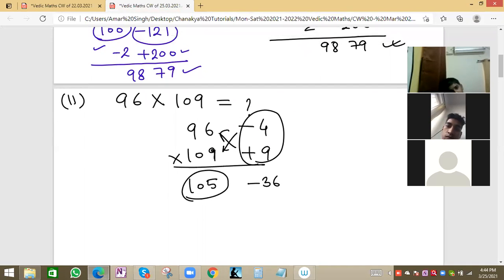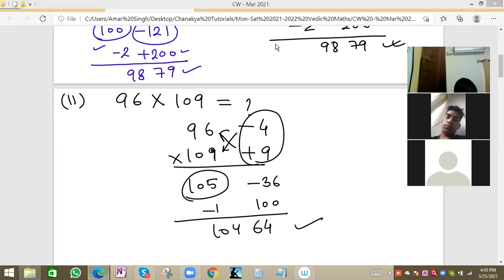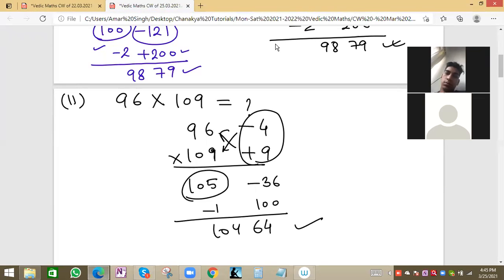So the number more than minus 36 in positive sense will be 100, meaning the ones place and tens place should be 0. Then we subtract 1 here. That is the trick. And this will be 64, and here will be 104. So the product, 10464, will be the answer. Correct.